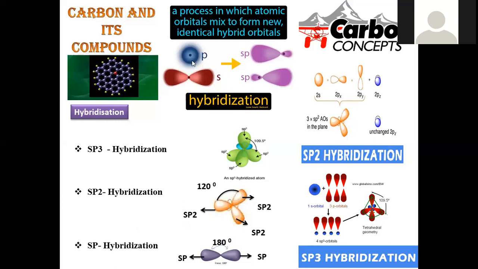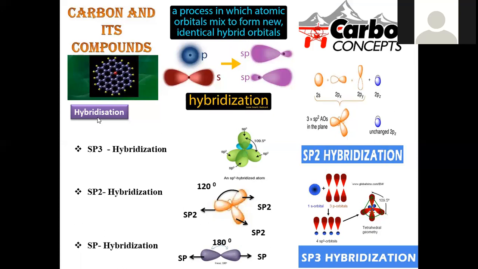In sp hybridization, one s orbital and one p orbital get mixed, and two orbitals are generated. The sp orbitals are 2. So linear sp orbitals are generated in this manner, and the angle between these two orbitals, being linear, is 180 degrees. This is a general depiction of hybridization.